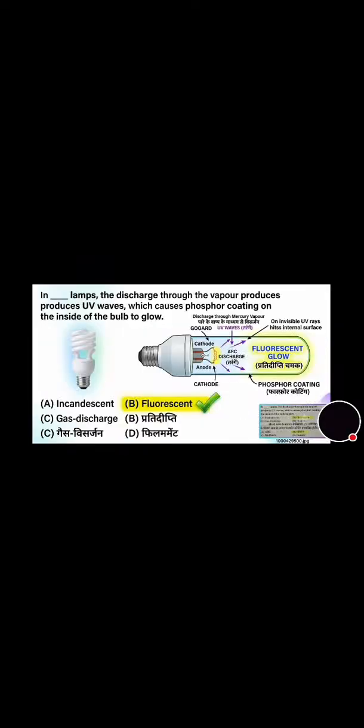Now move towards the next question. In a discharge lamp, the discharge through the vapor produces UV waves, which cause the phosphor coating on the inside of the bulb to glow. And the correct answer is option B, that is fluorescent.